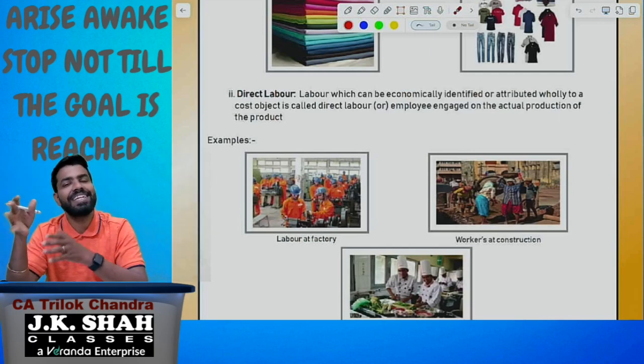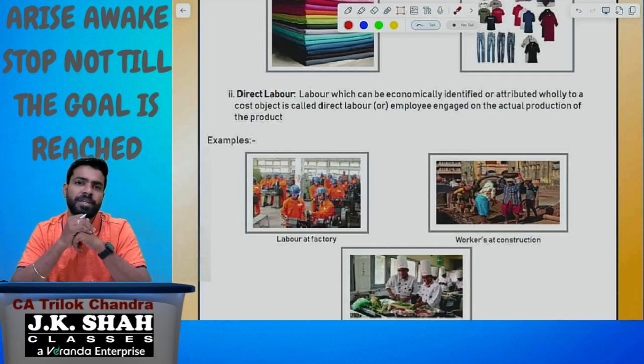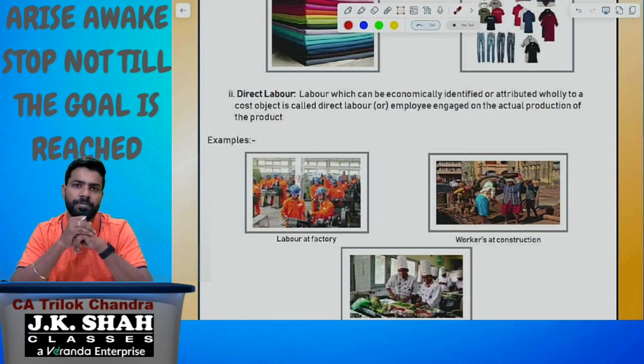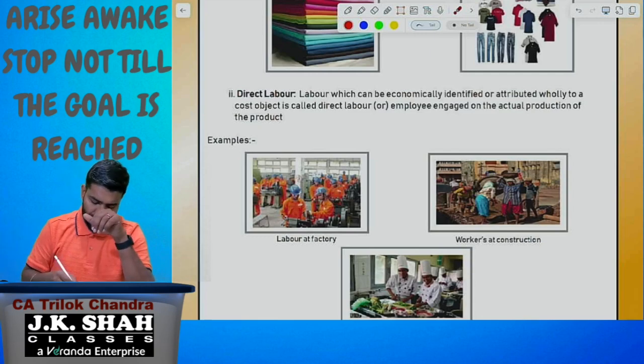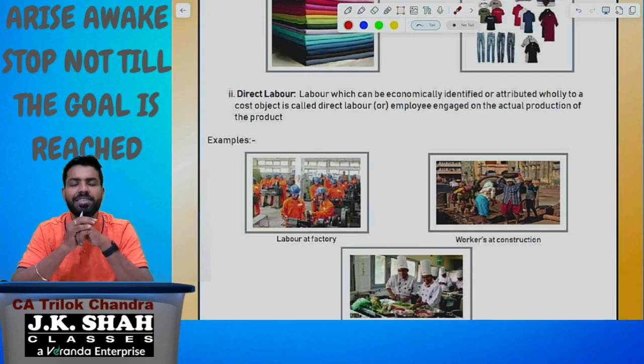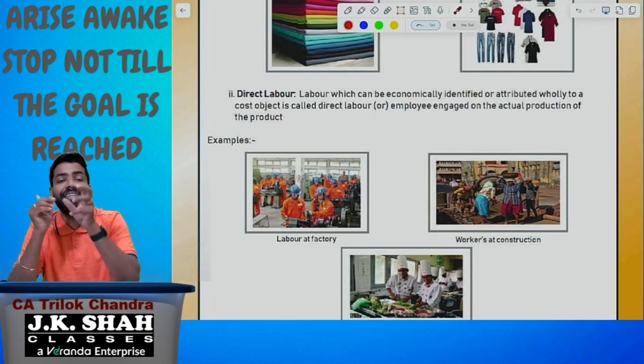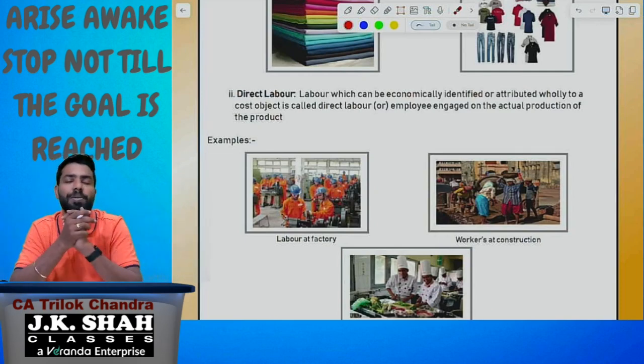Chef in the canteen is a direct worker. Mechanics in the repairs and maintenance department are direct workers. Are you understanding? So look at here. Labor at factory, workers at construction, chef in the canteen. These are examples of those directly engaged in production, and their cost can be traced to the final product.